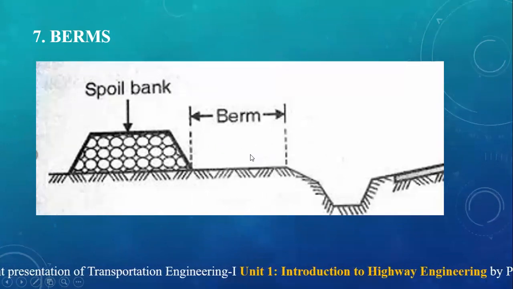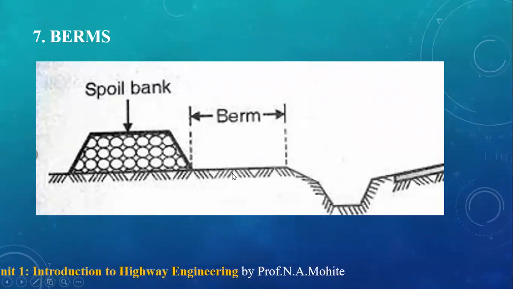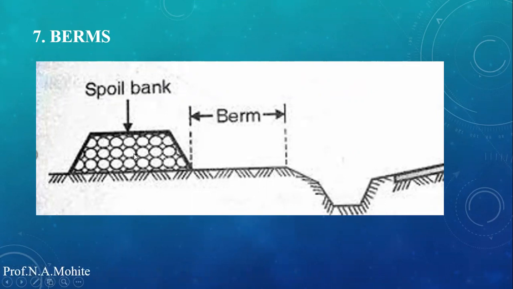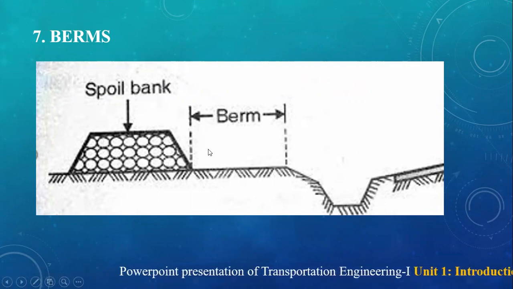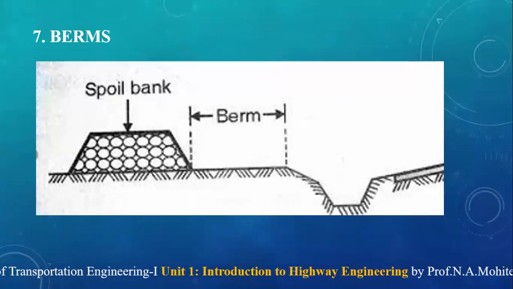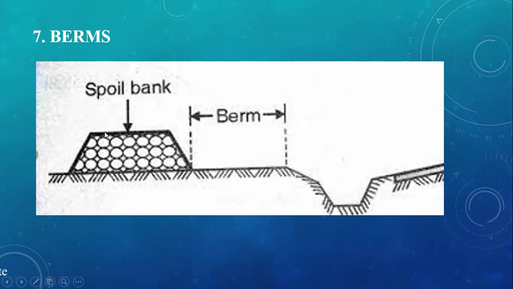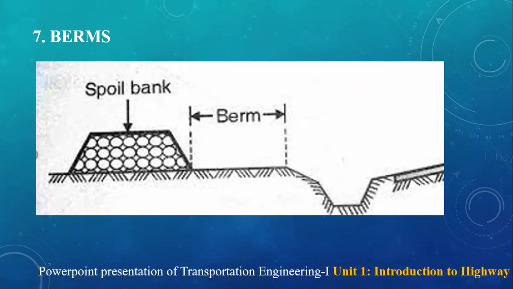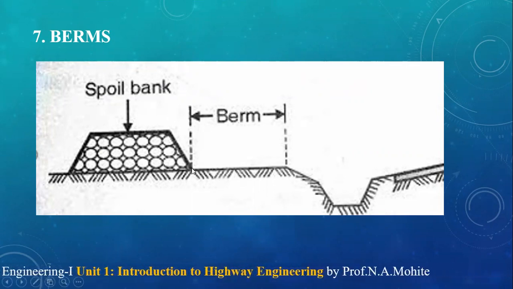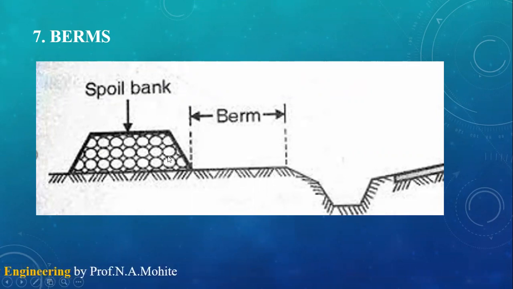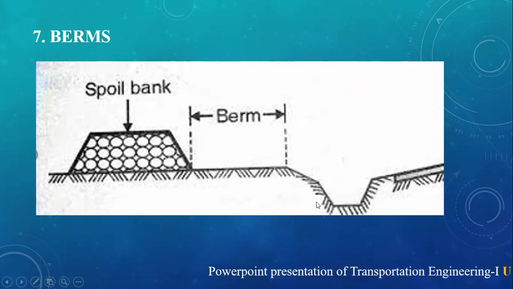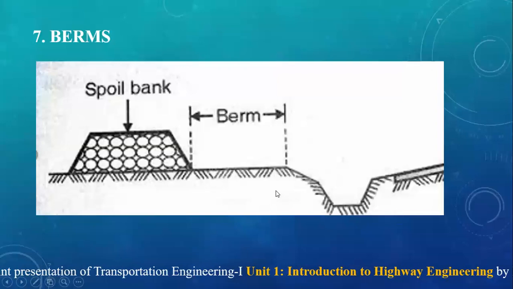Okay, so whatever the side slopes are there, due to the provision of these berms, it prevents the side slopes of the road embankment from damage by the lateral thrust. Whatever is the spoil bank, that is nothing but a depot of earth or rocky material, causes extra lateral force. If you do not provide such a berm, then there are chances of damage to the side drain or the side slopes.